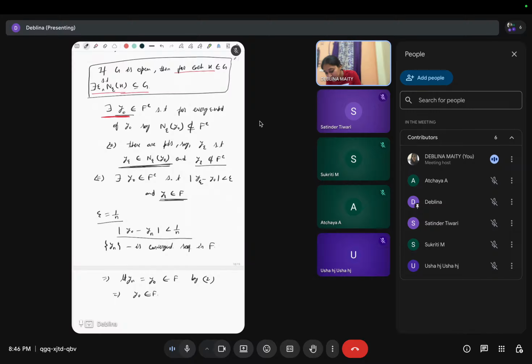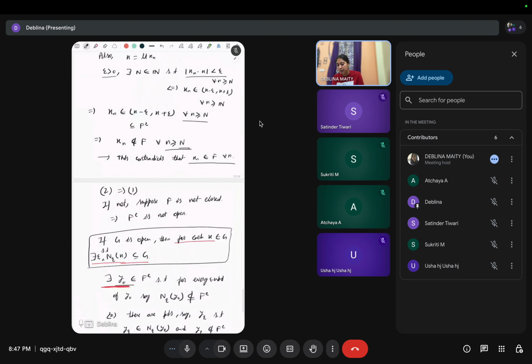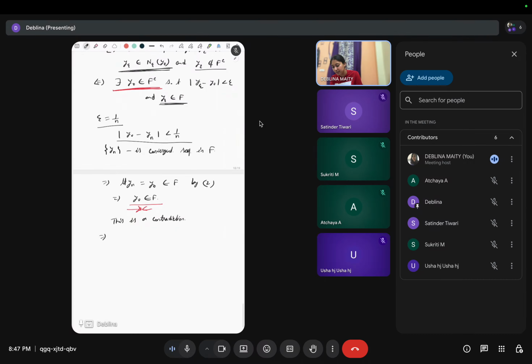But in this line we have taken y naught belonging to f complement. So this is a contradiction. This means f is closed, because we had taken f as not closed. So by contradiction, f is closed.